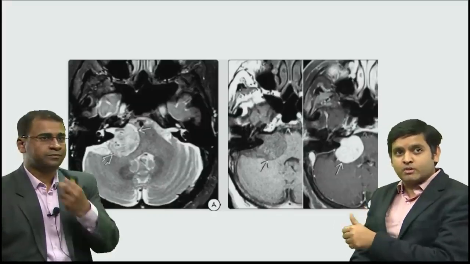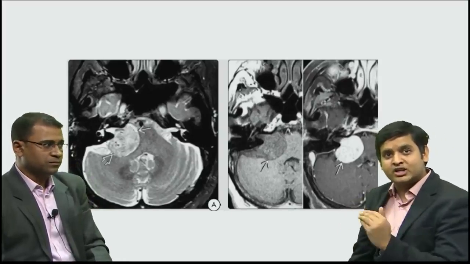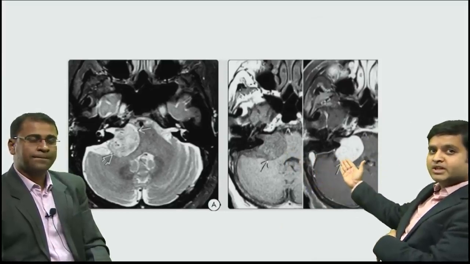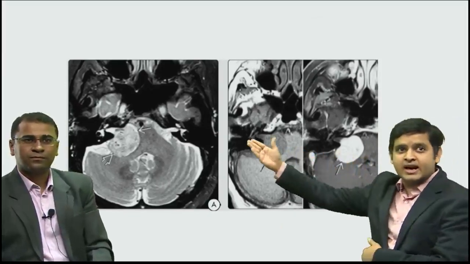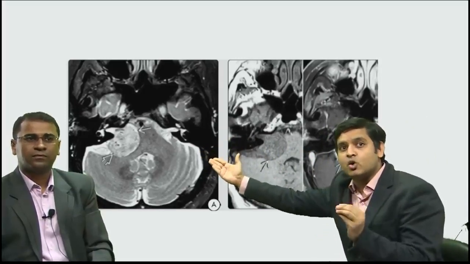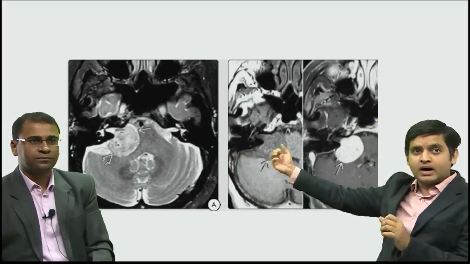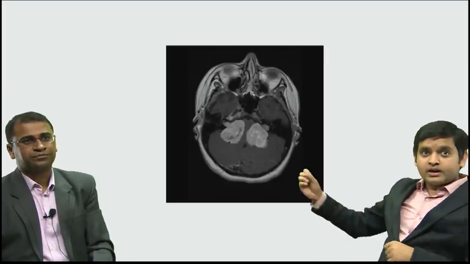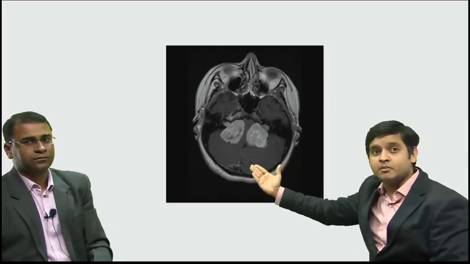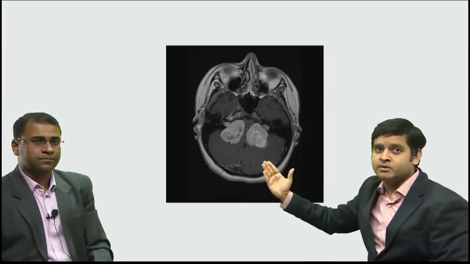Okay, now I'll show you this schwannoma, it is also the most common tumor in the CP angle region, the cerebellopontine angle region. And as you could see in this particular image, there is a large enhancing tumor extending along the internal acoustic canal, a characteristic ice cream cone appearance for vestibular schwannoma. Another patient, this time you could see the schwannoma on both the sides. So that's a bilateral ice cream cone appearance, bilateral acoustic schwannoma, diagnostic for neurofibromatosis type 2.